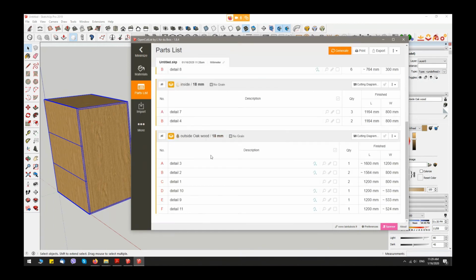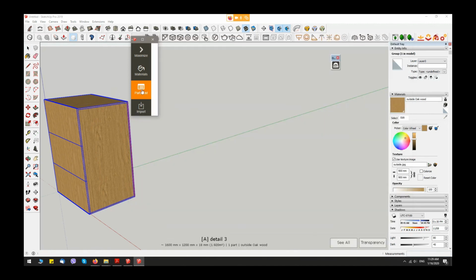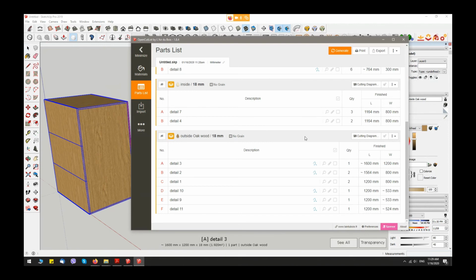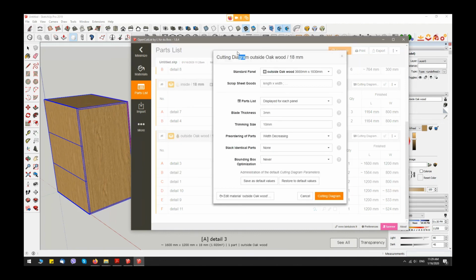Let's take the cutting diagram from our model. If we press on our cutting diagram here, we have to put in other information about our blade thickness and trimming size.